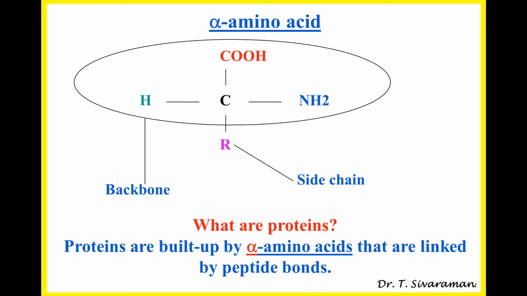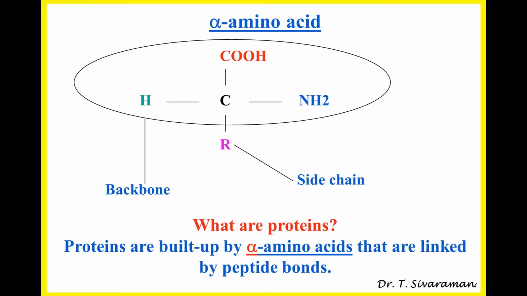Now let us discuss amino acids. Amino acids are chemical molecules having both an amino group and a carboxyl group in their structures. Depending upon the position of the amino group and carboxyl group, the amino acids can be classified into many types, such as alpha amino acids, beta amino acids, gamma amino acids, and so on.